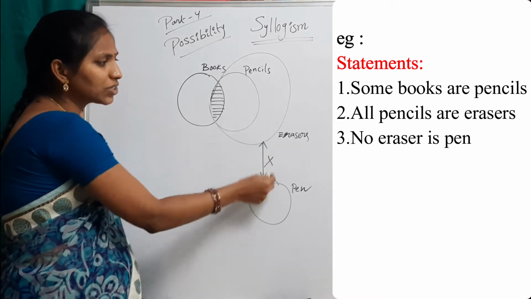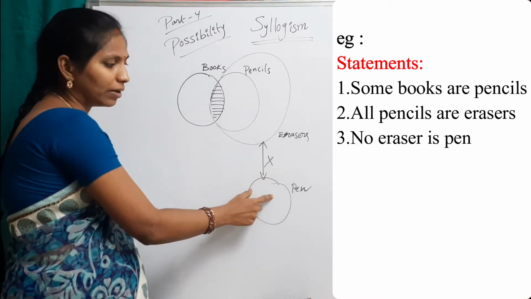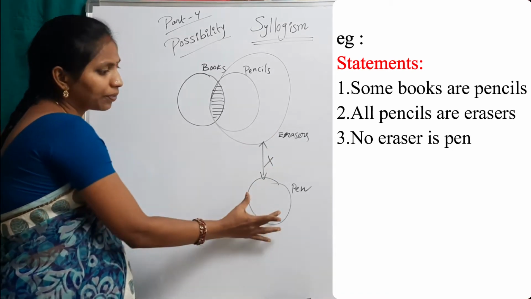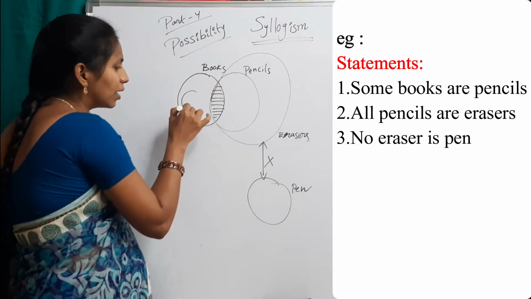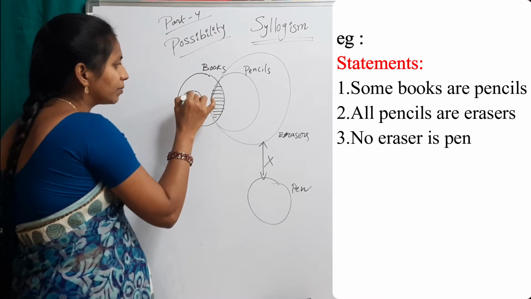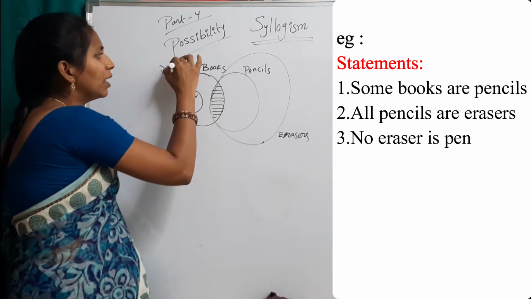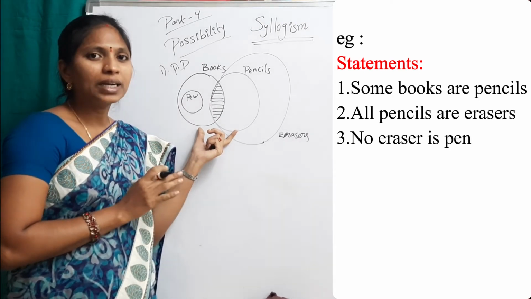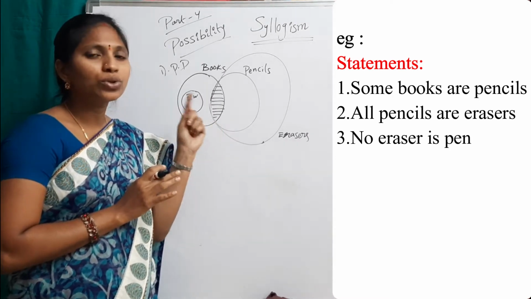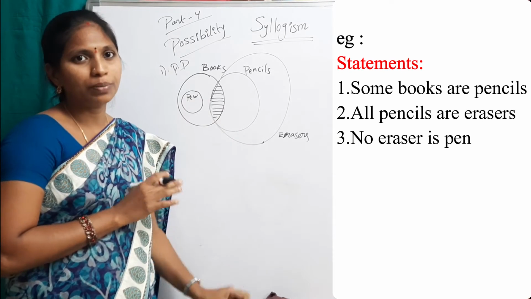I can draw this pen circle in this books. This is one possible diagram. Draw your own possible diagram, but this diagram should not violate the statements.